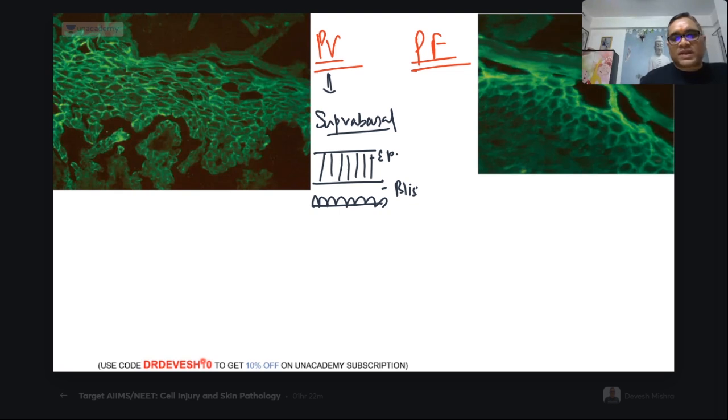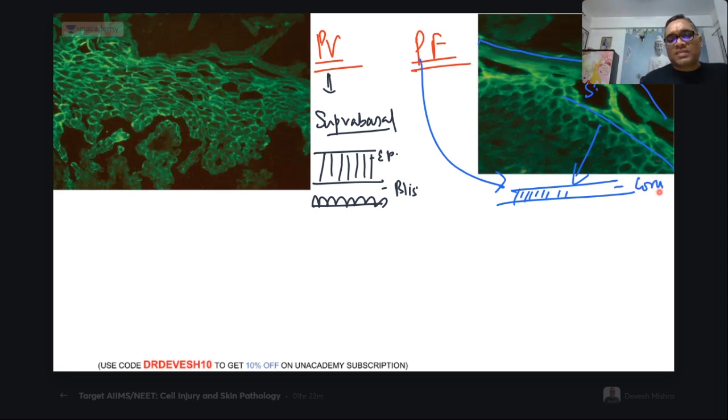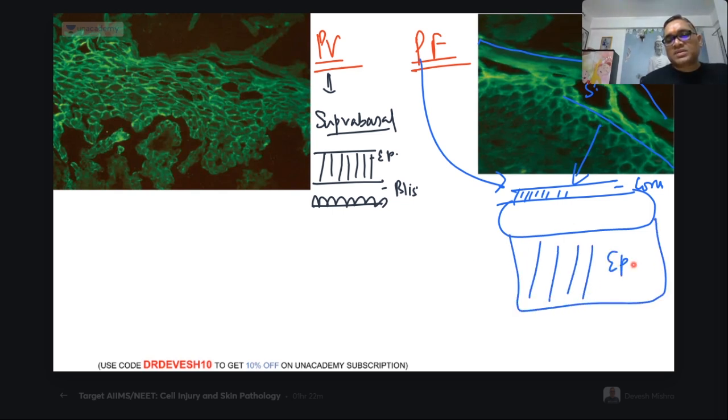But in case of pemphigus foliaceus, you can see this is the keratin layer, and this is the lower layer of the epidermis, and this is the subcorneal blister. I'll just show you. This is the stratum corneum, and below the stratum corneum you will be finding the blister, and this will be the other areas of the epidermis. Subcorneal blister will be present here. So only histopathologically you will be seeing subcorneal blister.